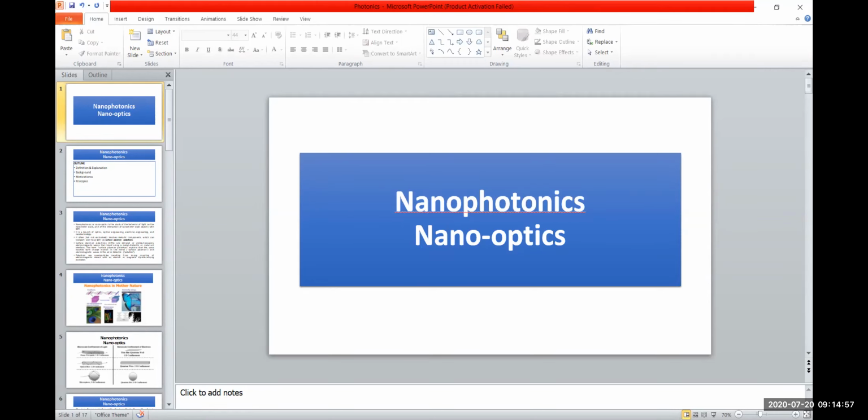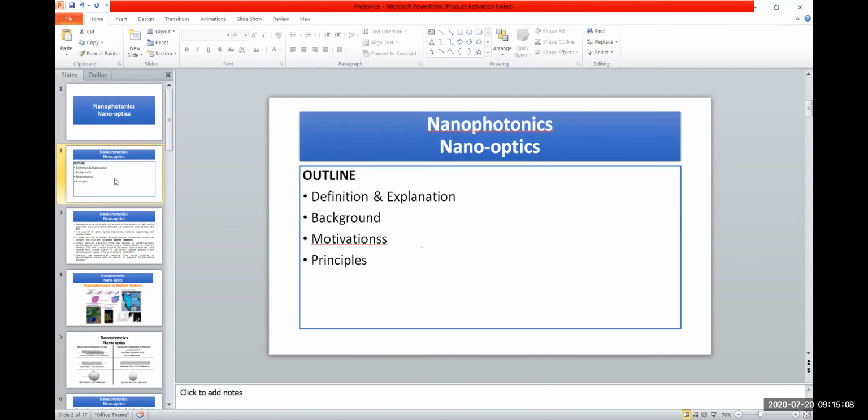Today we're going to study nanoscience and nanotechnology, and in this subject we will focus on nanophotonics and nano-optics. Nanophotonics and nano-optics is also a branch of nanoscience and nanotechnology. The outline of my presentation is an explanation of nanoscience and nanophotonics, its background, motivations, and the principles involved. So we will discuss these one by one.